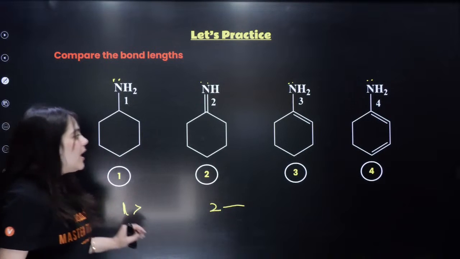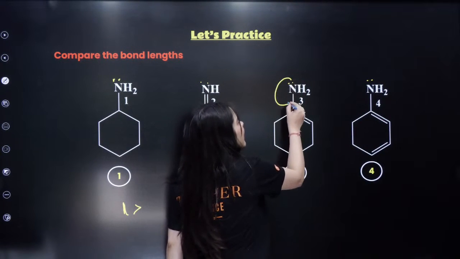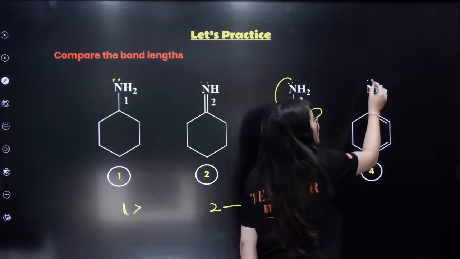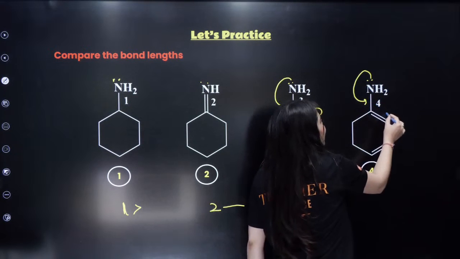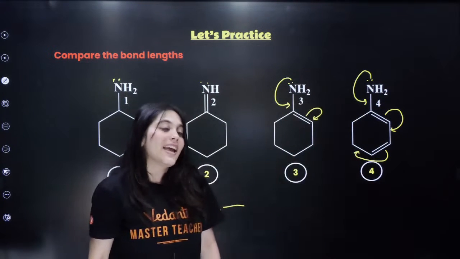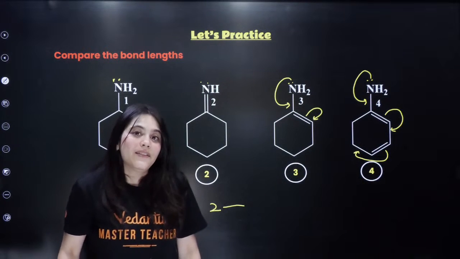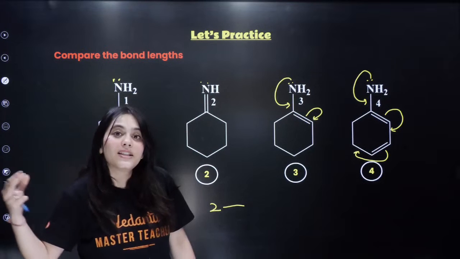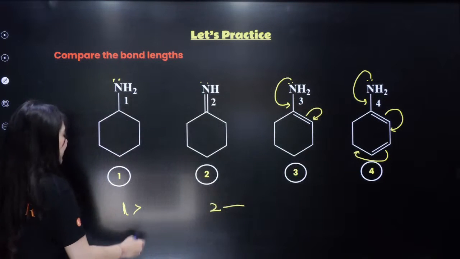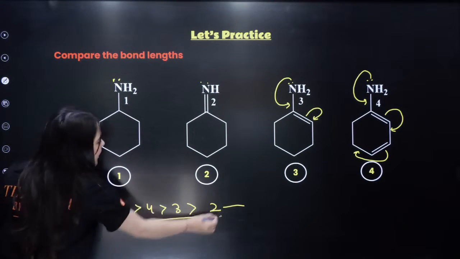I have put it. Now I have to compare 3 and 4. In 3, this will definitely go into resonance with this structure, right? And in the 4th, once again, this will definitely go into resonance with this structure, right? Now, bacha, can you see here the resonance is more in the 4th option? When the resonance is more, this is gaining more double bonded character, right? So it will be 1, 4, then 3, then 2. So this is the correct answer.